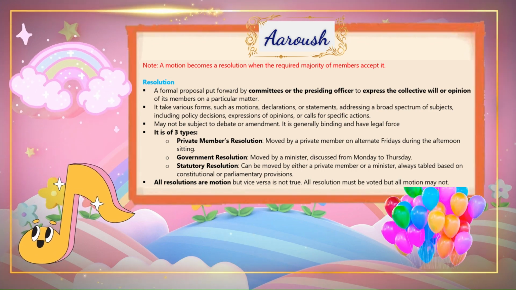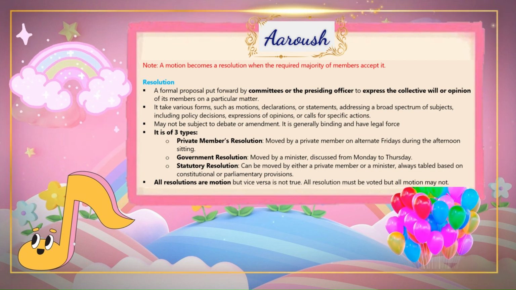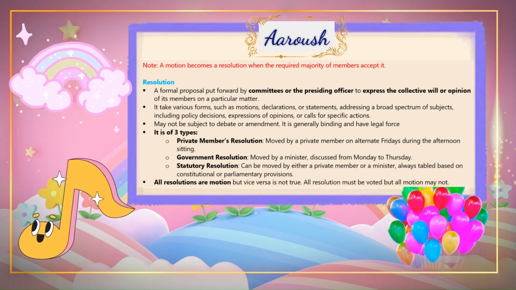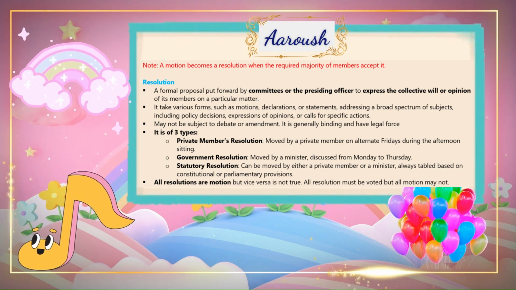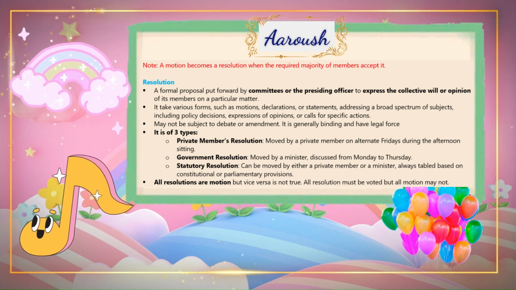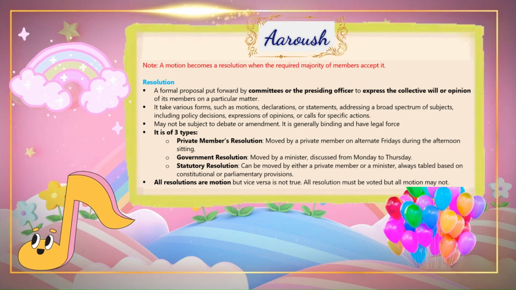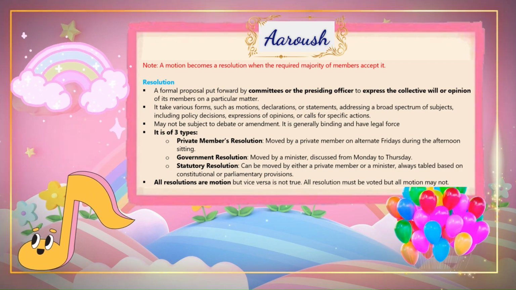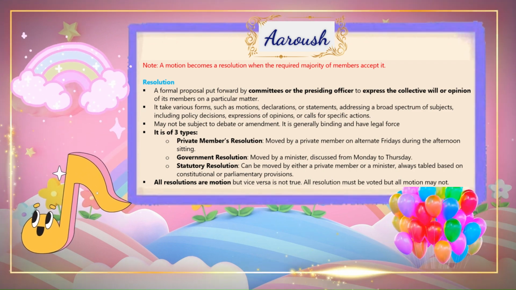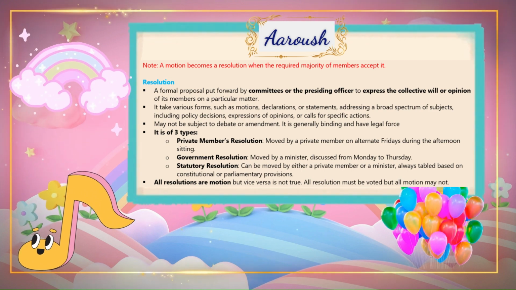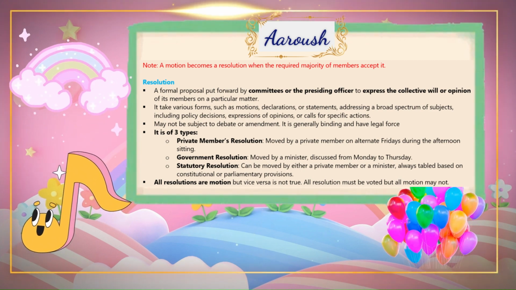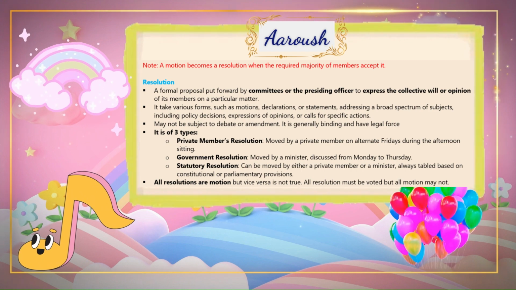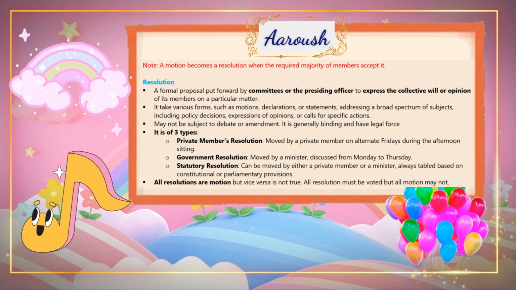It is of 3 types. One, Private Member's Resolution, moved by a private member on alternate Fridays during the afternoon sitting. Two, Government Resolution, moved by a minister, discussed from Monday to Thursday. Three, Statutory Resolution, can be moved by either a private member or a minister, always tabled based on constitutional or parliamentary provisions.